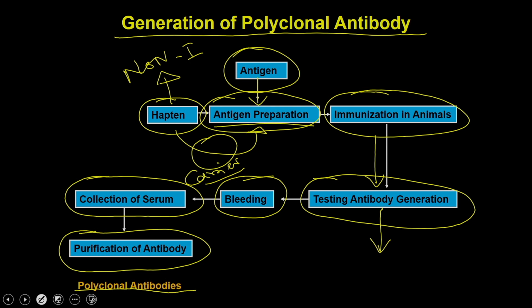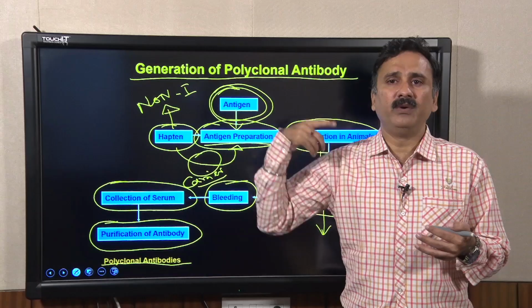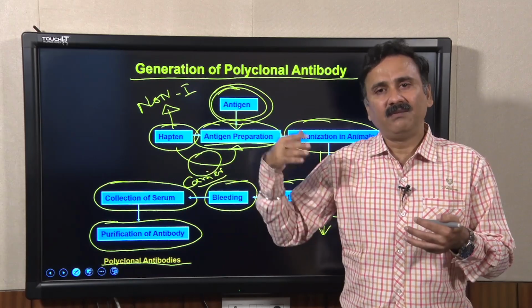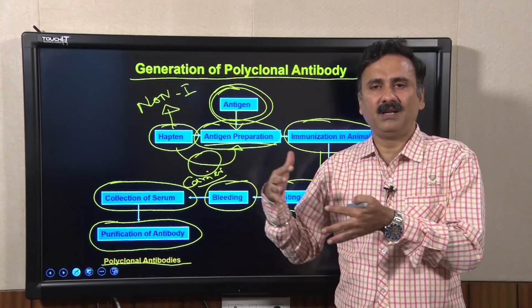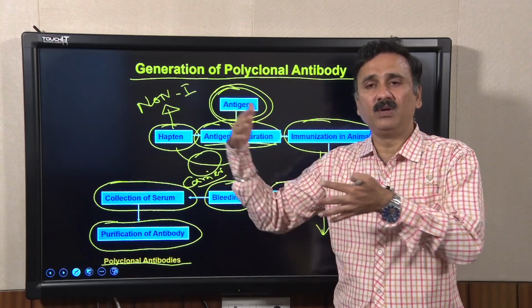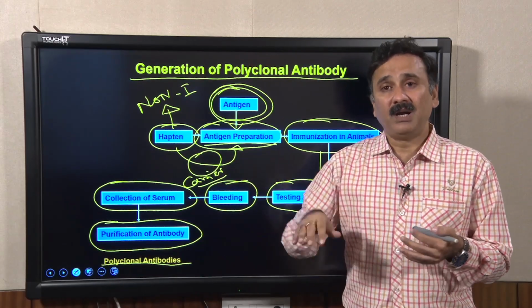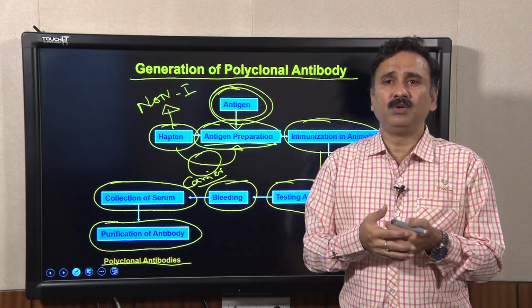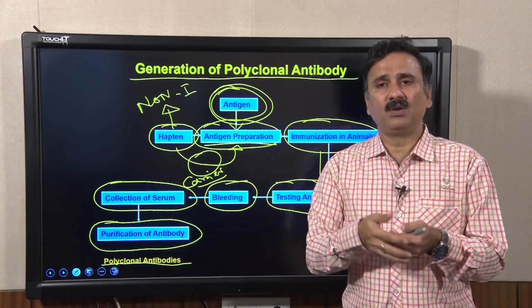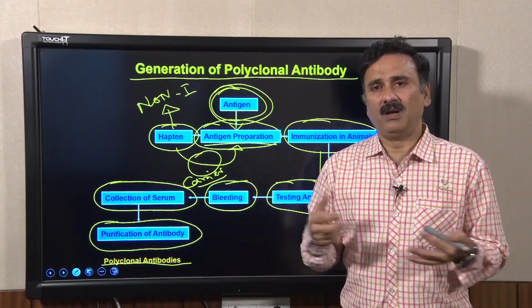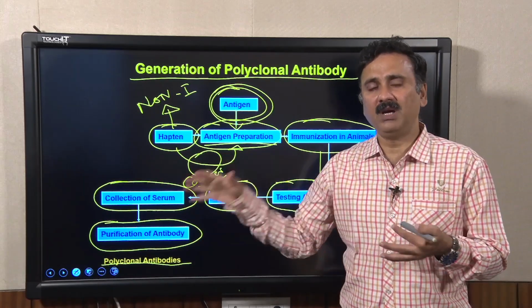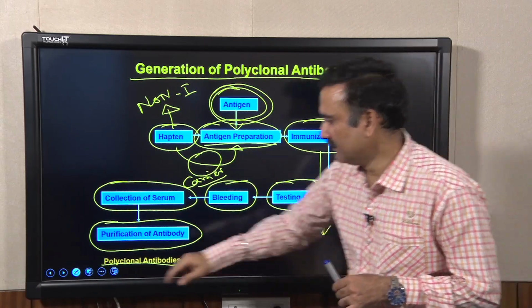As I explained in the previous slide, why is it polyclonal? Because the antigen is made up of multiple epitopes, and the multiple epitopes activate multiple B cells, and ultimately the multiple B cells are converted into multiple plasma cells. That is how you get antibodies from multiple clones, and that is how it becomes a polyclonal antibody.